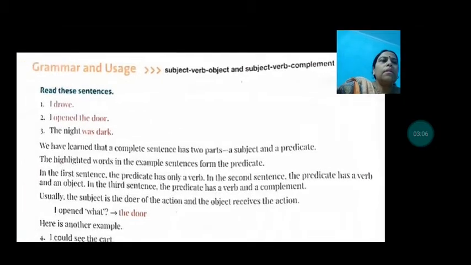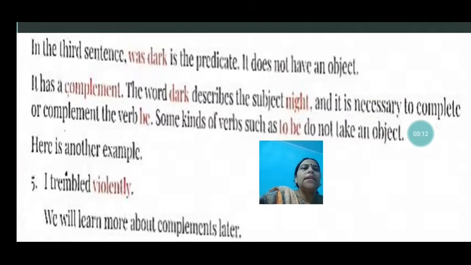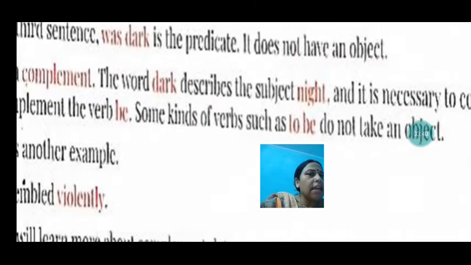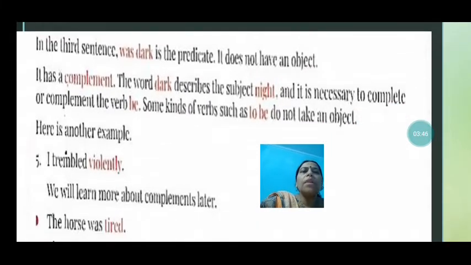Then, next part, see, in the third sentence, "was dark" is the predicate. It does not have an object. So in the third sentence, "The night was dark," the night is the subject and "was dark" is the predicate, and there is no object, no receiver of the action. So it has a complement. "Was dark" is known as the complement. The word dark describes the subject night, and it is necessary to complete or complement the verb be.